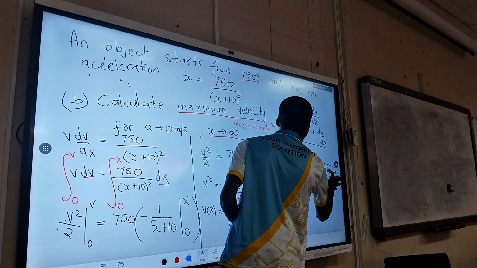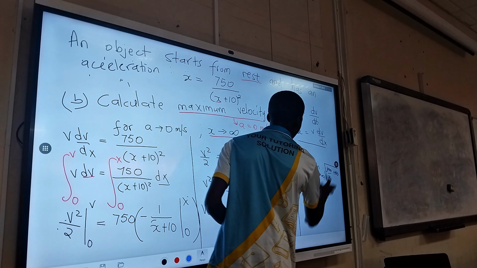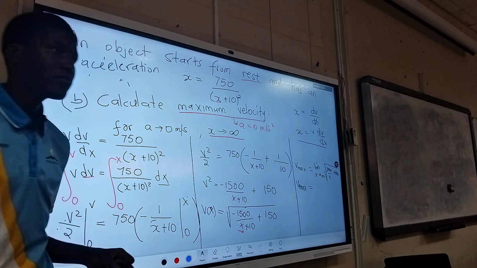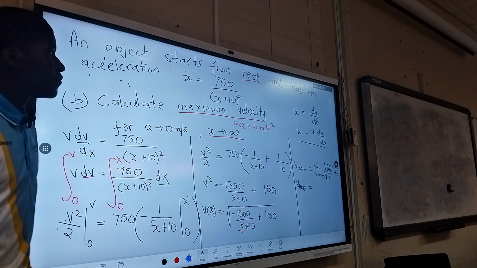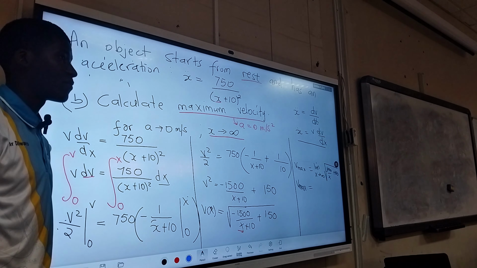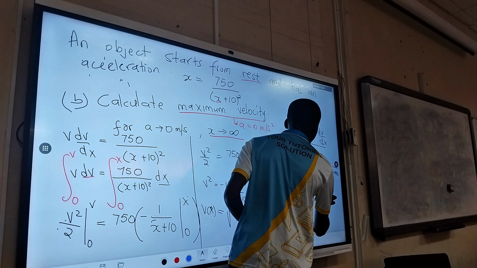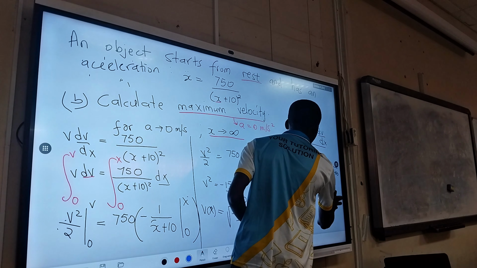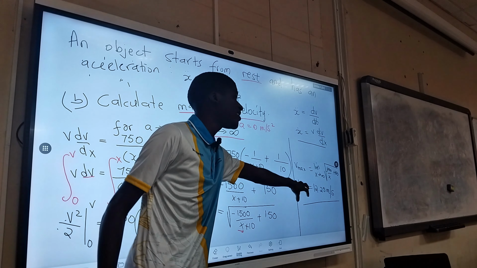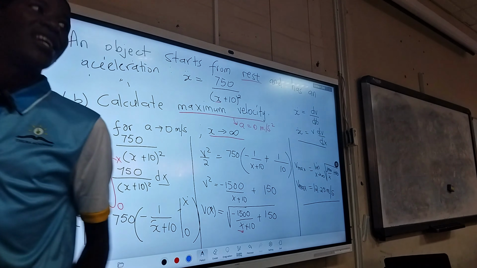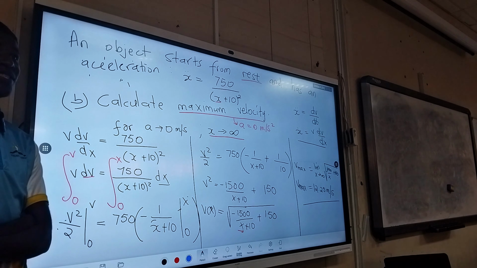Plus 150, this is minus. So what will be the square root of 150? 12.25 meters per second. Shooting at this velocity, that's when we'll have a maximum velocity. That is when we'll have acceleration equal to 0.